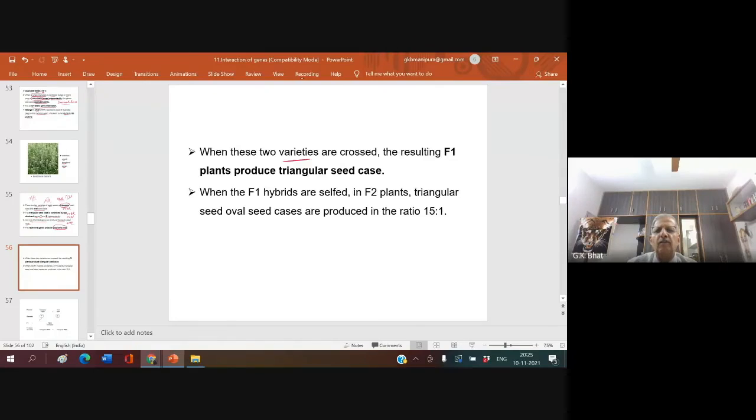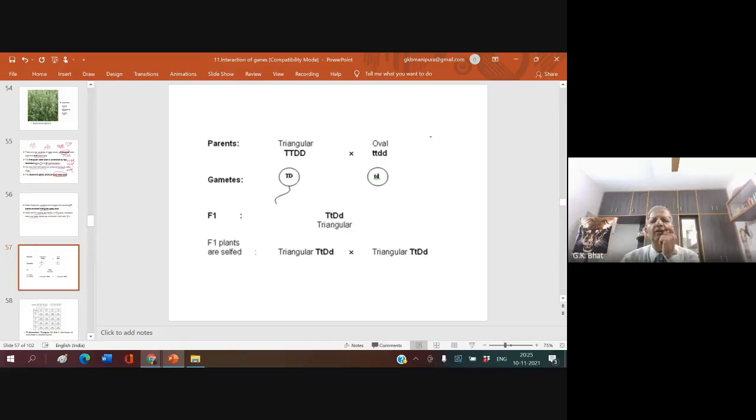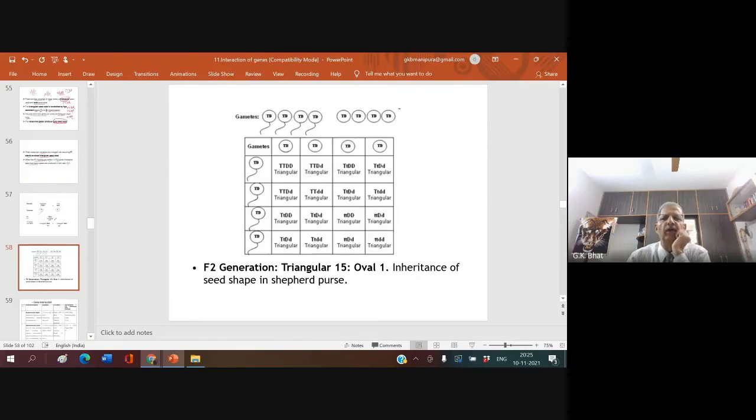When these two varieties are crossed, the resulting F1 plant produces a triangular seed case. When the F1 hybrids are self-pollinated, F2 plants with triangular and oval seed cases are produced in the ratio 15:1. Is it correct? Triangular crossed with oval, you get F1, capital T, small t, capital D, small d. Triangular self-pollinated, and you'll get now,